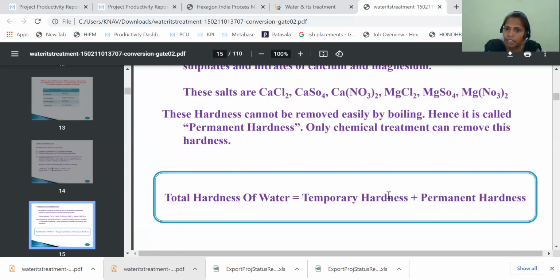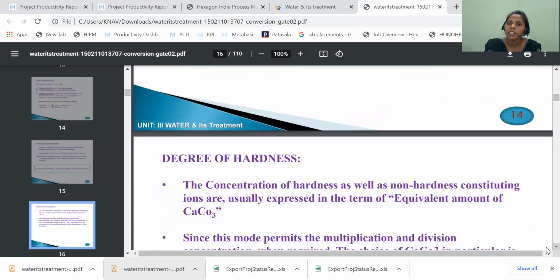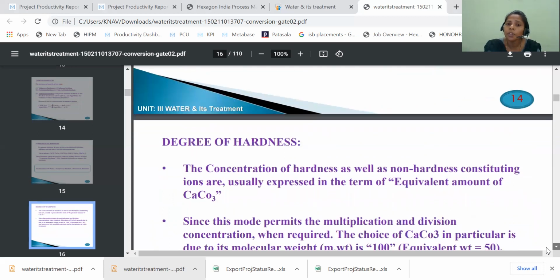Now we have seen temporary hardness and permanent hardness. By adding temporary and permanent, we get the total hardness of water. So total hardness is nothing but temporary plus permanent hardness. I said we can remove the permanent hardness by chemical treatment. Those treatments are the ion exchange method, reverse osmosis process, lime soda process, and zeolite process. By using these, we can remove the permanent hardness.